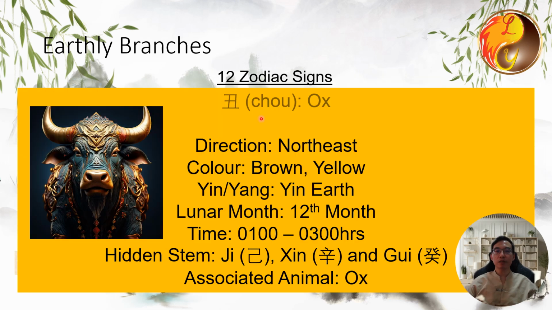Next, let's look at the second earthly branch, Chou, which represents the ox. It is associated with earth, with the direction being northeast and the color yellow. It is yin earth. The month it represents is the 12th month of the lunar calendar, and its time is from 1 a.m. to 3 a.m. The hidden stems for Chou are: the primary stem is Ji, the middle stem is Xin, and the residual stem is Gui. The associated animal is the ox.